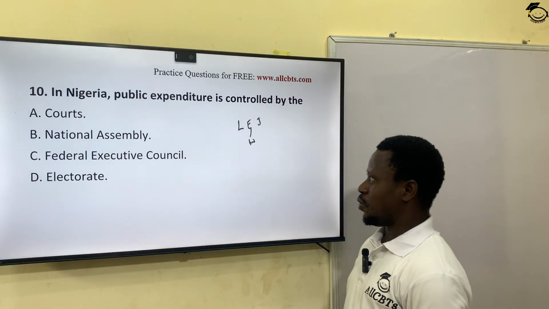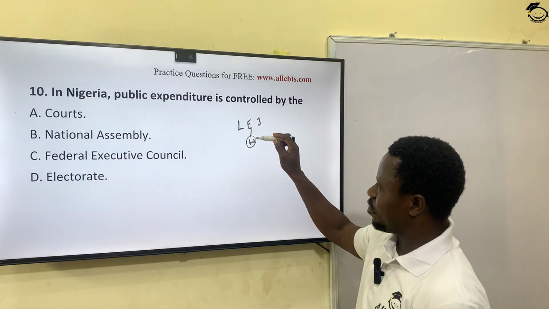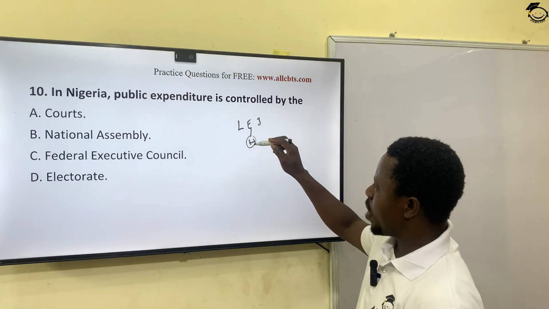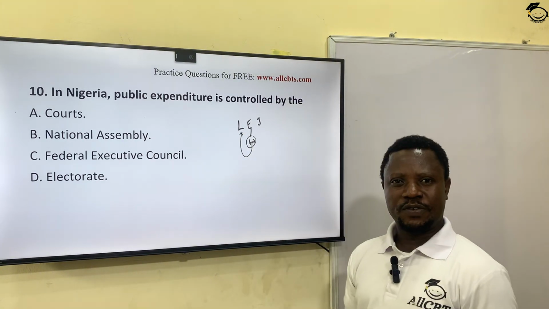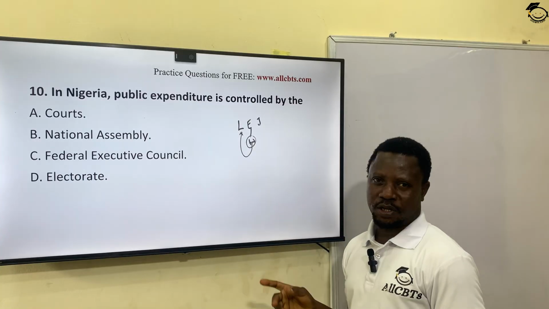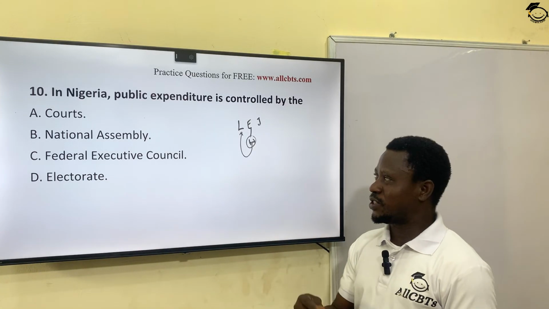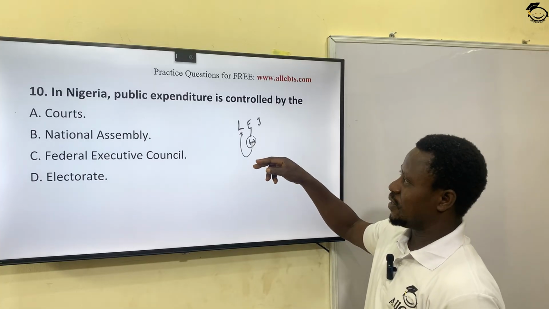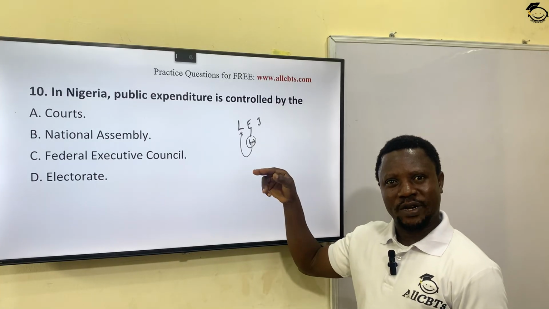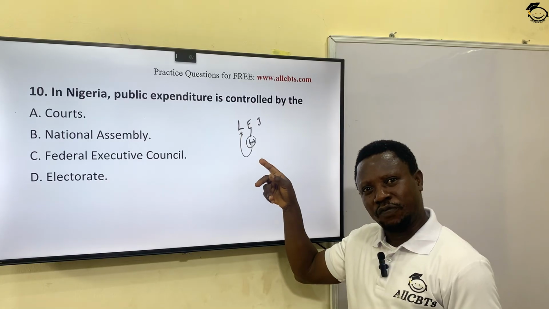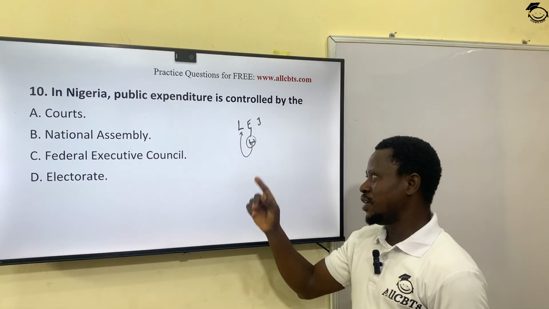But this budget cannot be expended until there's an approval of the National Assembly, which is the legislature. So the control of this budget, even from time to time, each minister is being queried or questioned on how they spend the money approved to them by the National Assembly, the legislature.